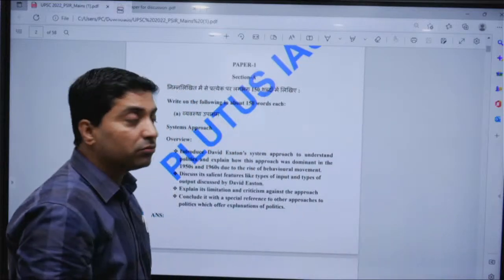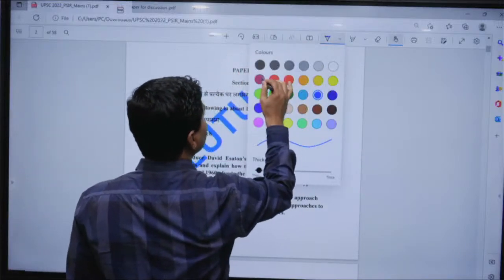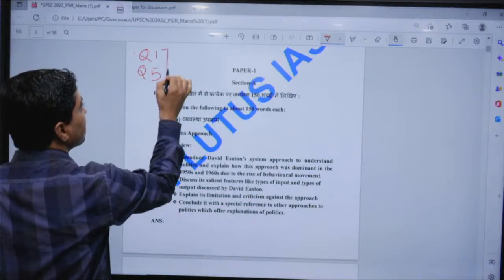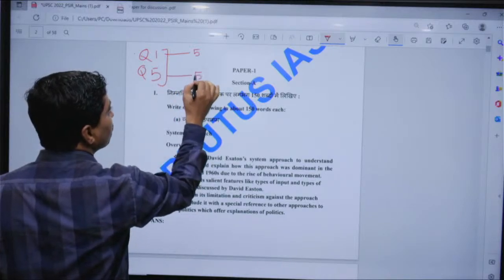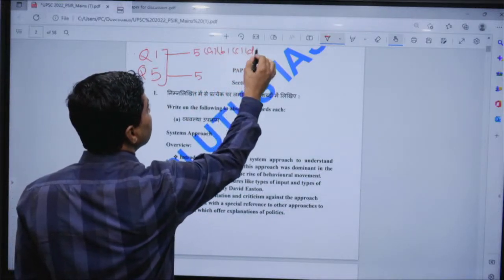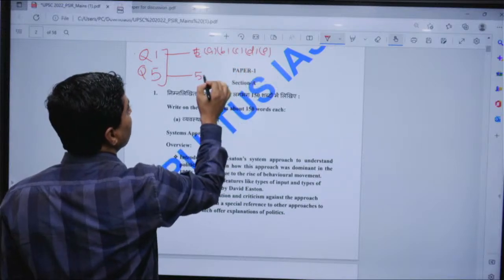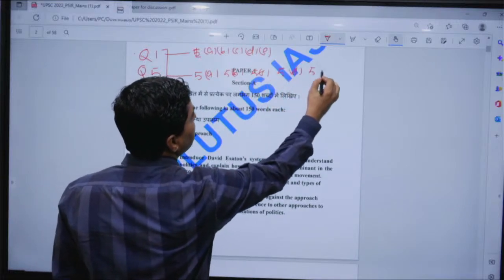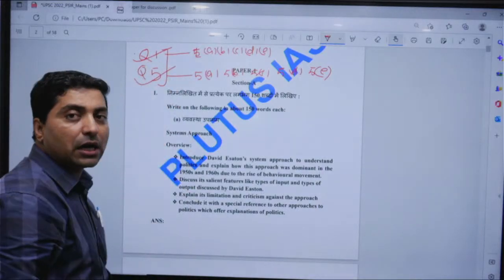First, everyone has to attempt question number 1 and question number 5. That is mandatory. Question number 1 has 5 subset questions, and question number 5 also has 5 questions, A, B, C, D, E. Question number 1A, 1B, 1C, and question number 5A, 5B, 5C, 5D and 5E are compulsory to attempt.